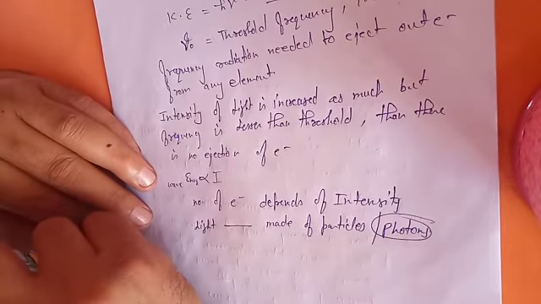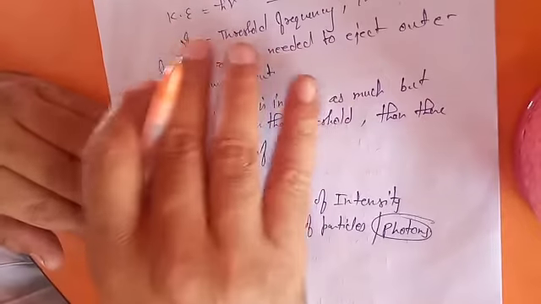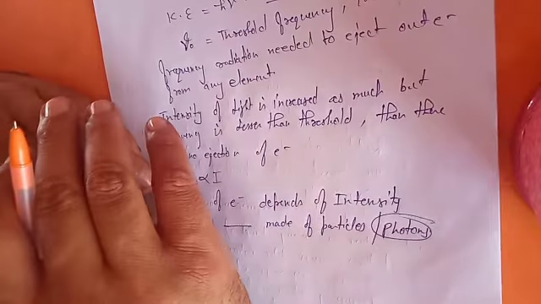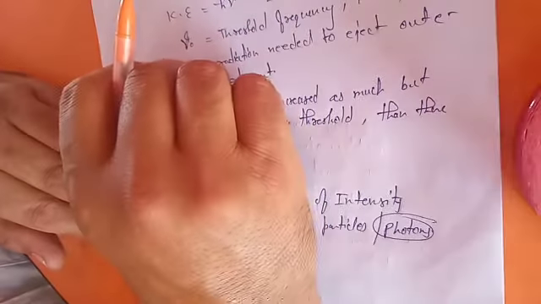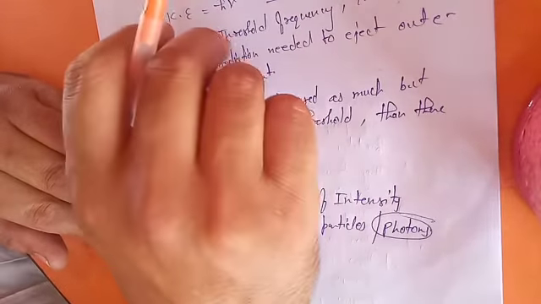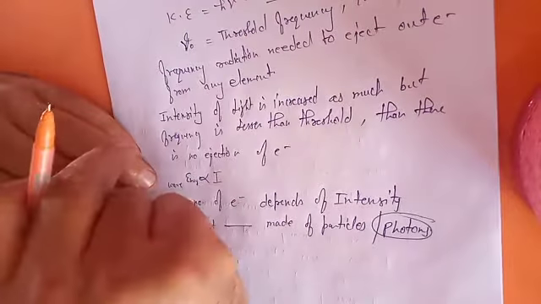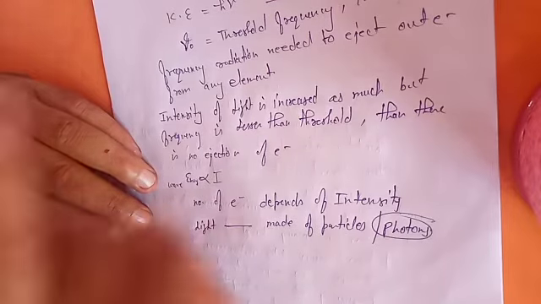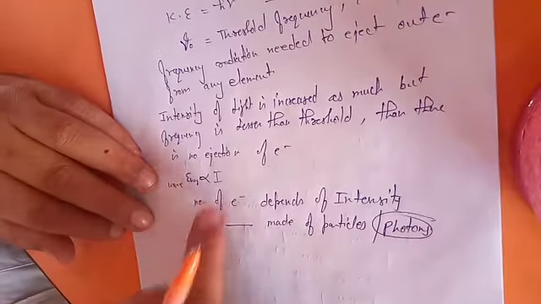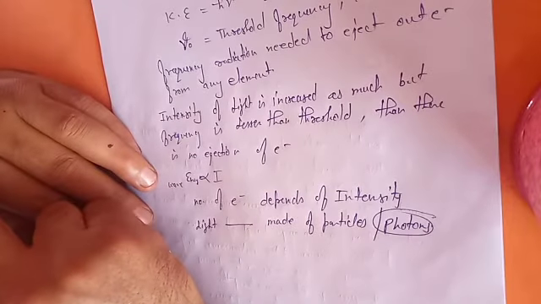Planck particularly explained that. After the photoelectric effect, Rutherford said that this is a contradiction. This is a natural phenomenon happening, the photoelectric effect, but we cannot explain the phenomenon scientifically or logically if we assume the light as a wave. If you want to explain the photoelectric effect logically, you have to assume light is made up of particles, and that particle is considered later as a photon. So